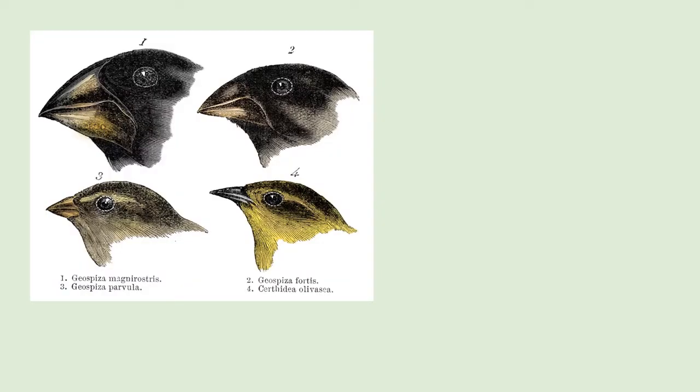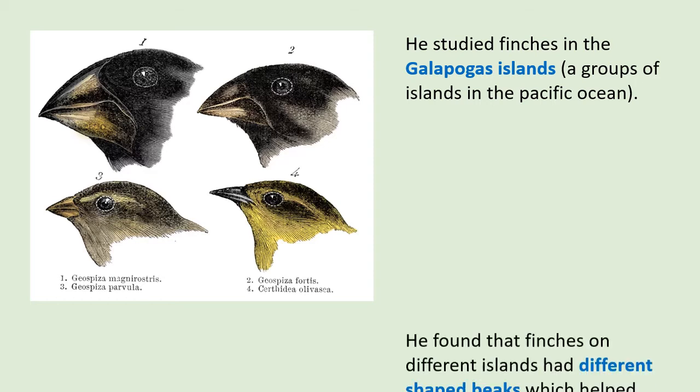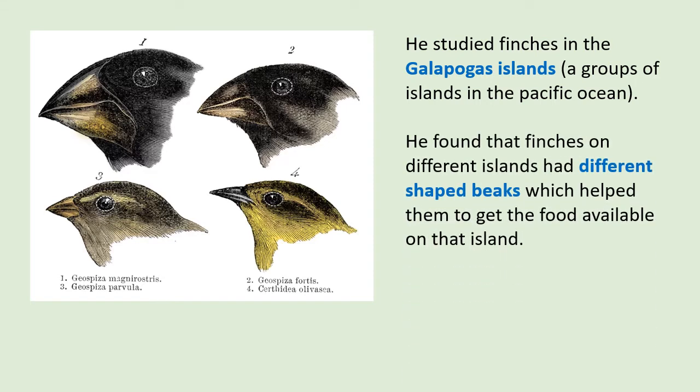Now, in particular, he studied finches, a kind of bird. He studied finches in the Galapagos Islands, a group of islands in the Pacific Ocean. He found that finches on different islands had different shaped beaks, which helped them to get the food available on that island. So, for example, on islands where most of the food available was insects, birds tended to have sharper, pointier beaks, which helped them to be more nimble in grabbing insects and picking them up. In places where the food to eat was things like nuts, they would tend to have harder, thicker beaks, which they could use to peck the nuts open and eat them.